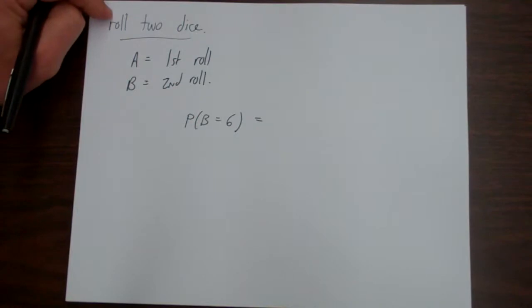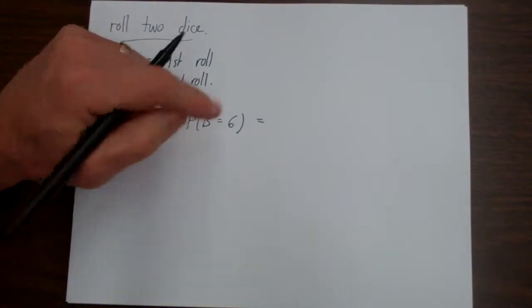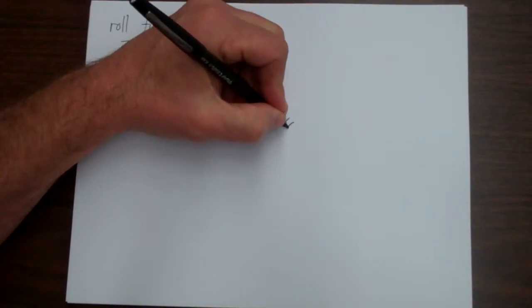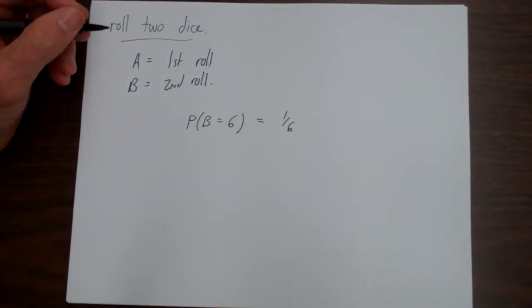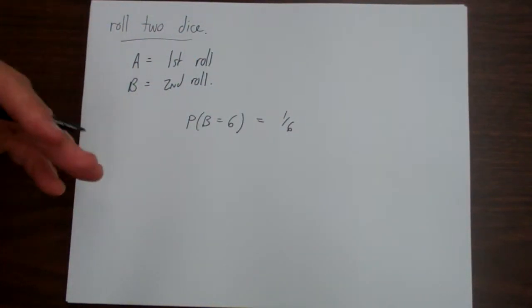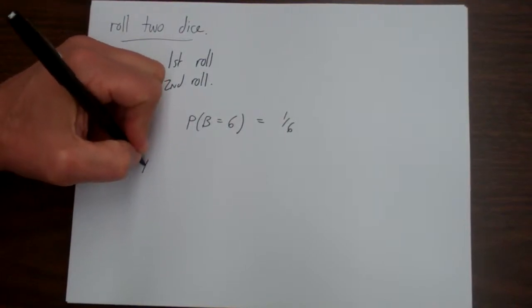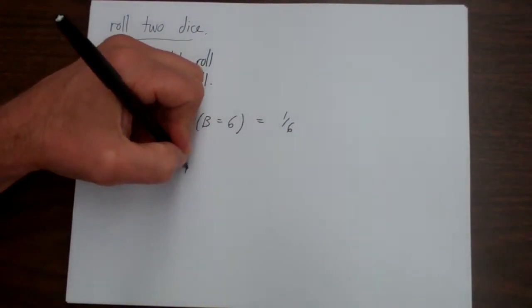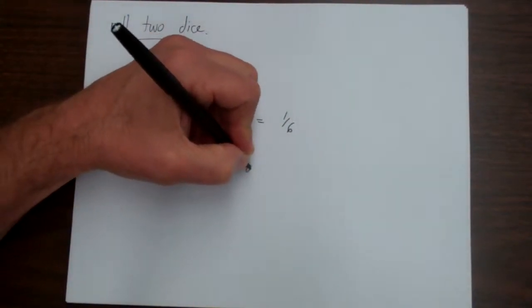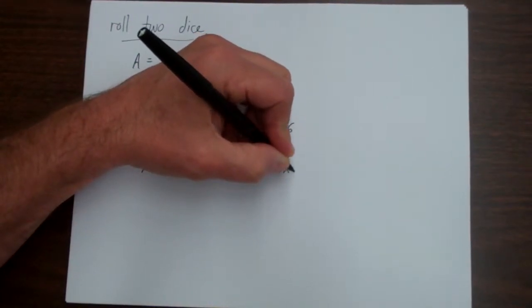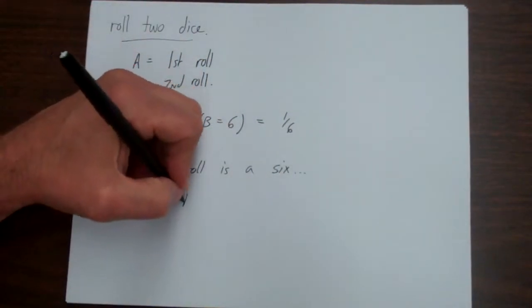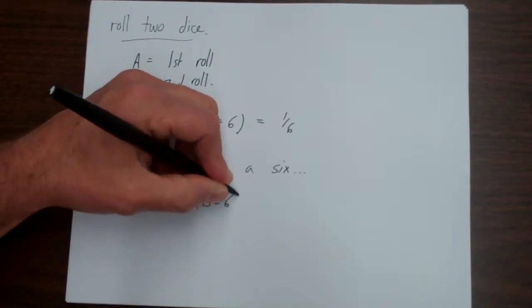Well, on a 6-sided die, the probability that I get a 6 is 1 out of 6. Now let's play that experiment again and say that the first roll is a 6. And then the question is, what's the probability that I get a 6 on the second roll?